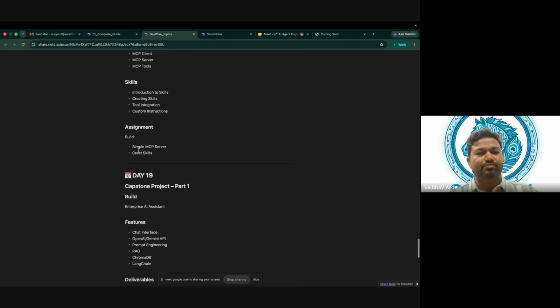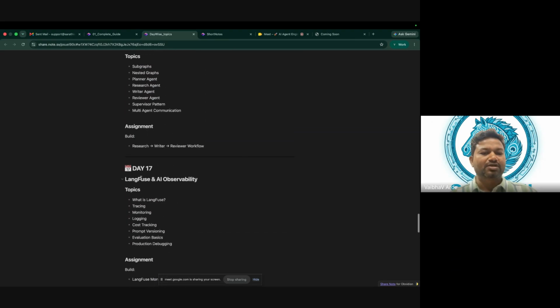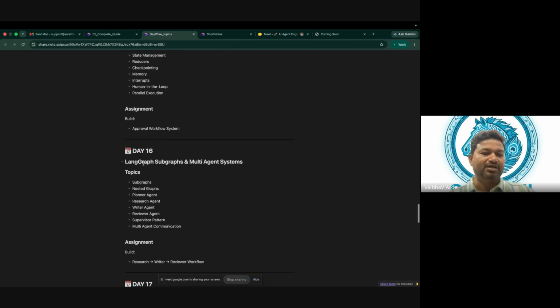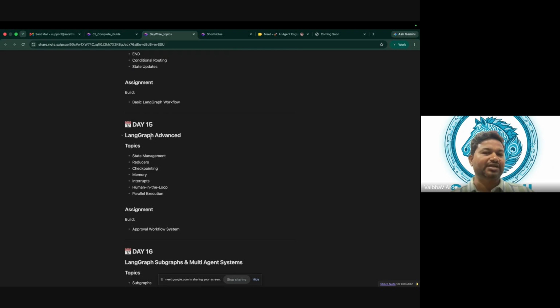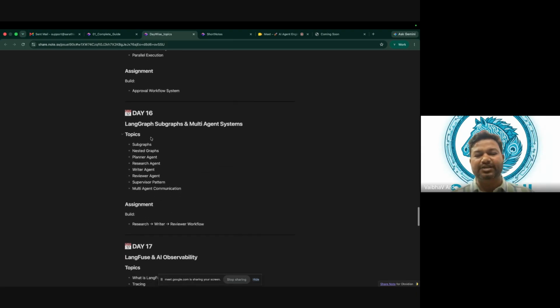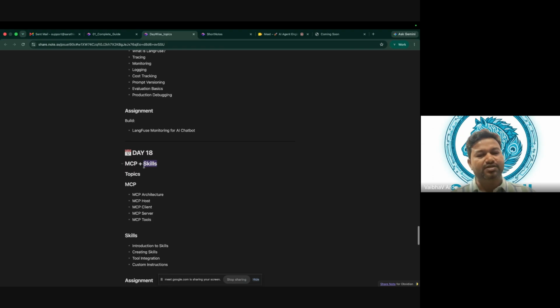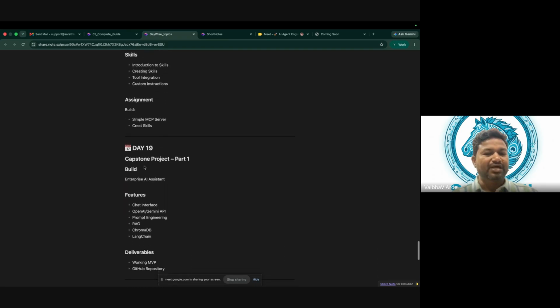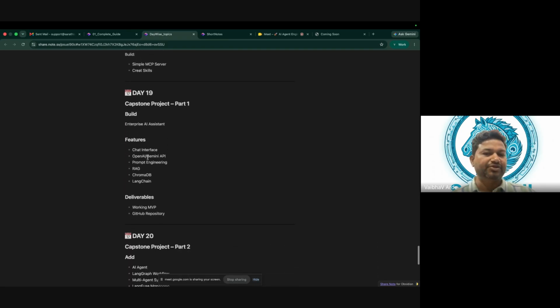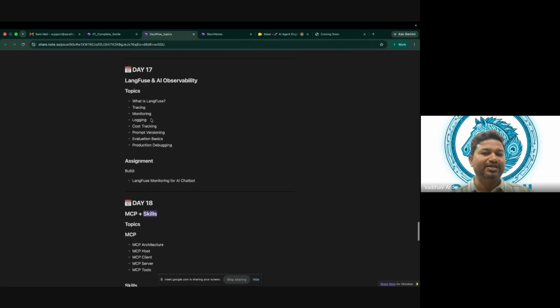By now we will be done with all of it. So when we are here, LangChain and LangGraph, simultaneously we will be working on different projects, and those projects will be ready. We will add the observability. We will learn about MCP. Whatever modifications or new project we have to do, we will create or integrate MCP and skills with our project.